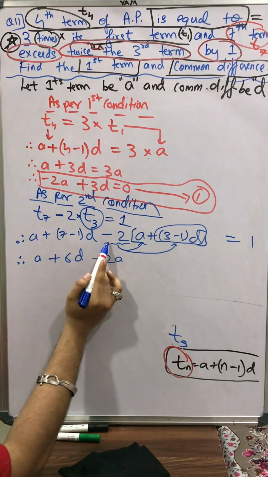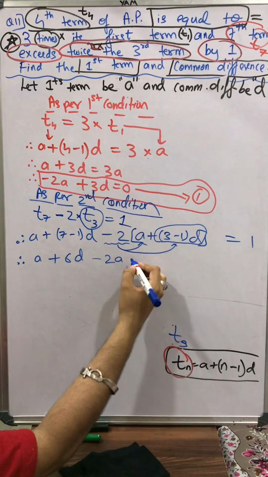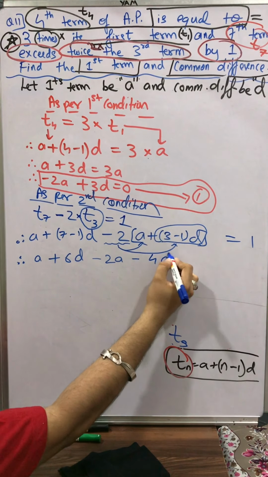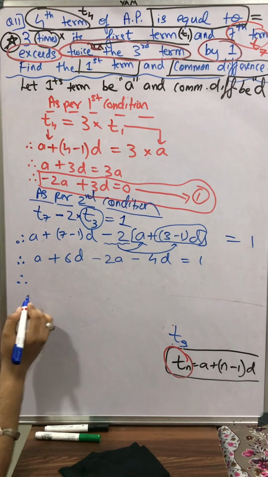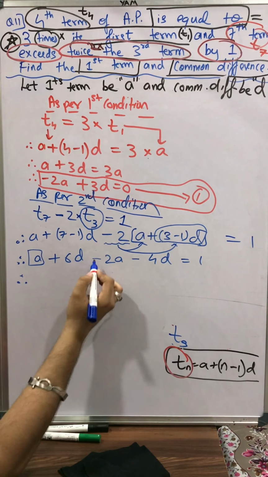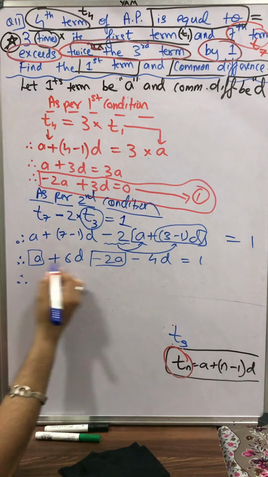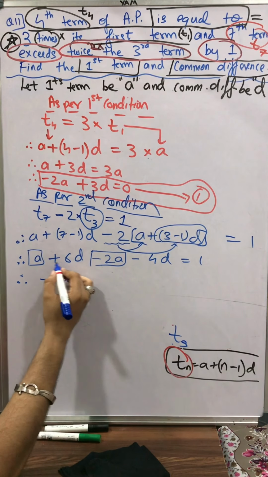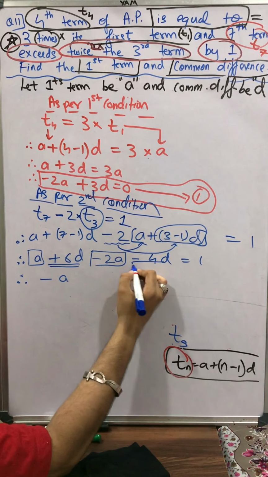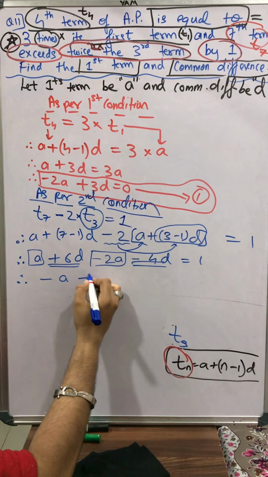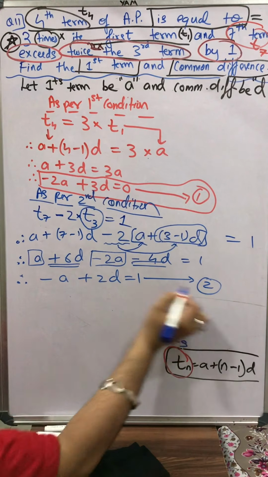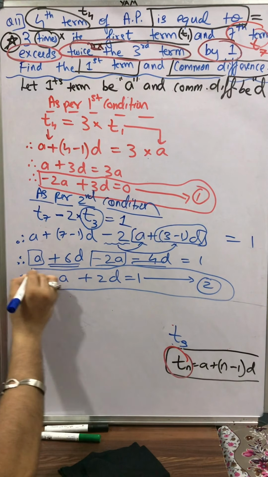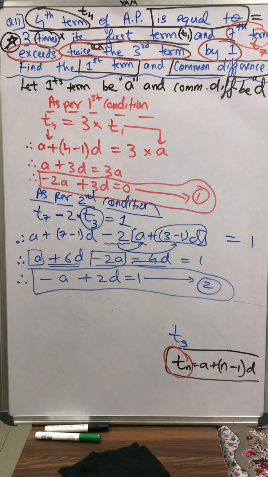Minus 2 multiplied with 2d becomes minus 4d is equal to 1. Therefore here I have plus a, here I have minus 2a. So plus a minus 2a is minus a, plus 6d minus 4d is plus 2d is equal to 1, and this will be my equation number 2. Yes, students, we got it.